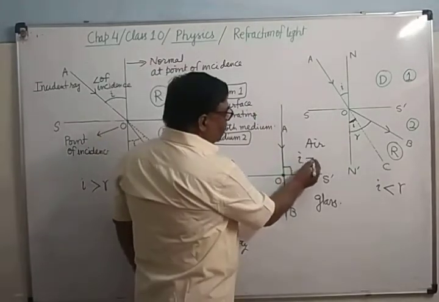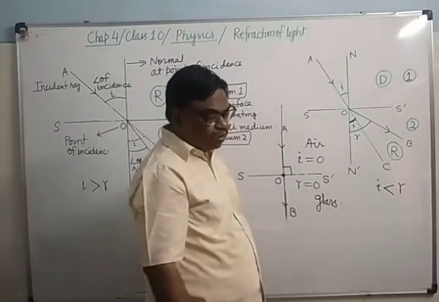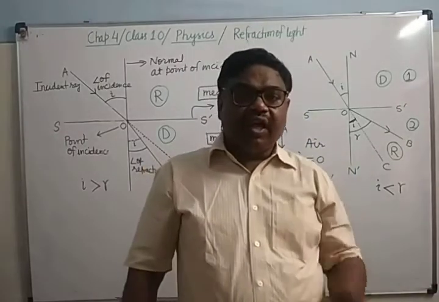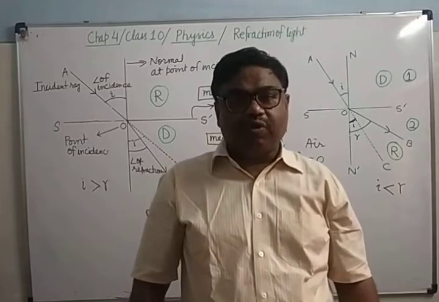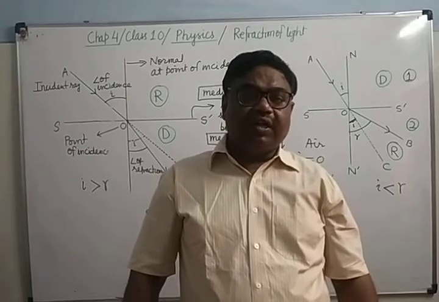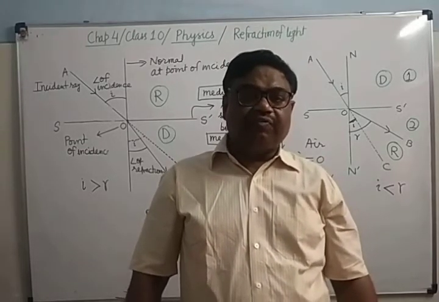What will be I? It is 0. R is also 0. It's clear? When a ray of light falls perpendicularly to the surface separating both media, then what will happen? It will not deviate. There will be no refraction, but the speed of light will change.